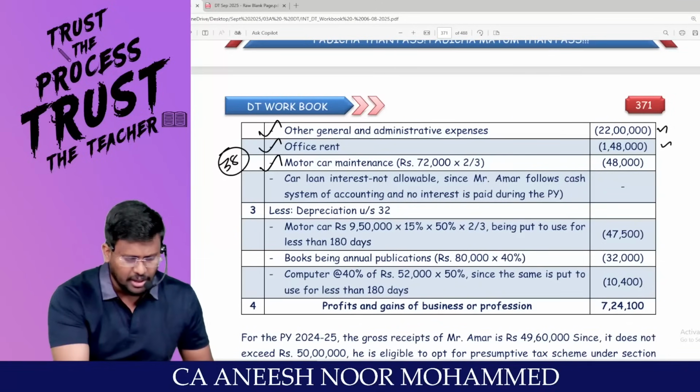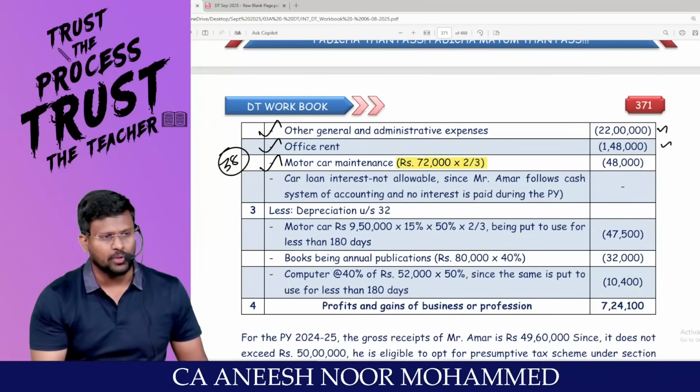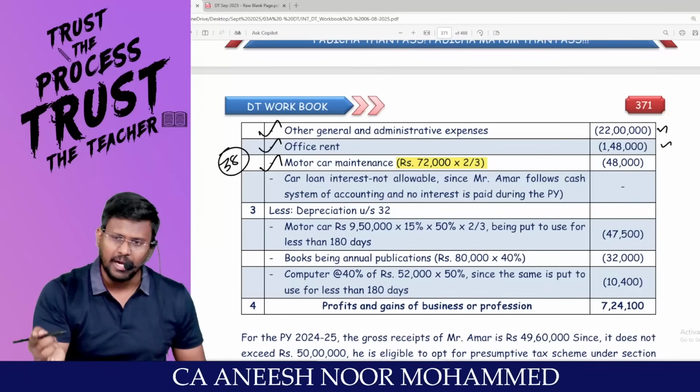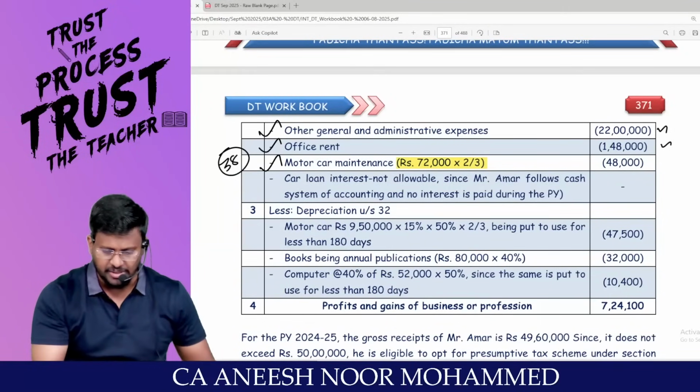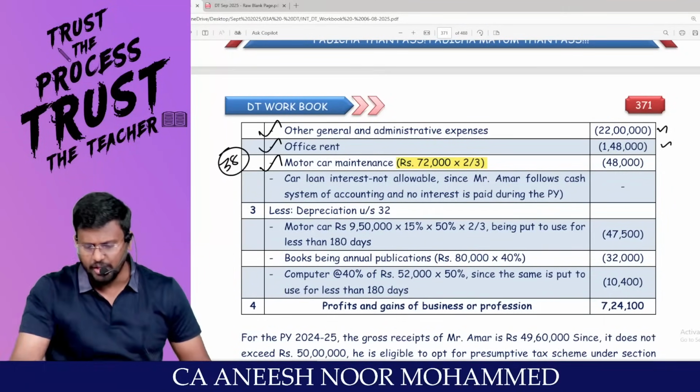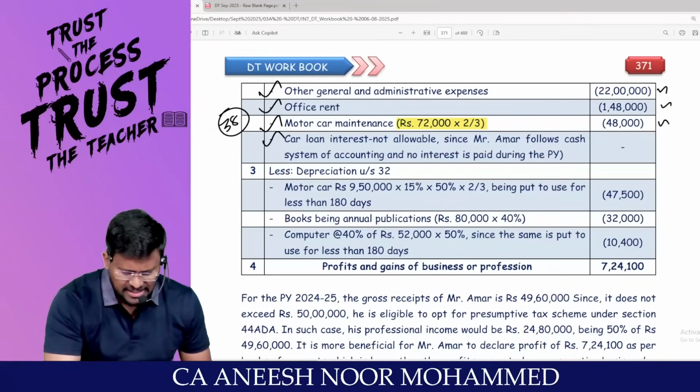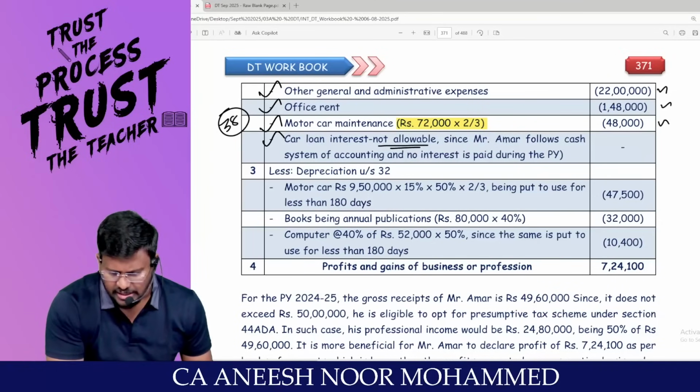What is the total expense incurred? 72,000. The car, 1/3 has been used for personal. That means 2/3 has been used for business. So 72,000 into 2/3 comes to 48,000. Right, sir? Since it is a car loan, interest is not allowable.